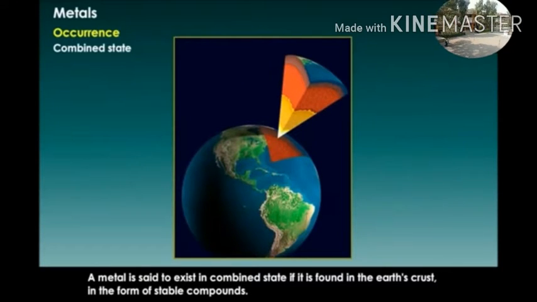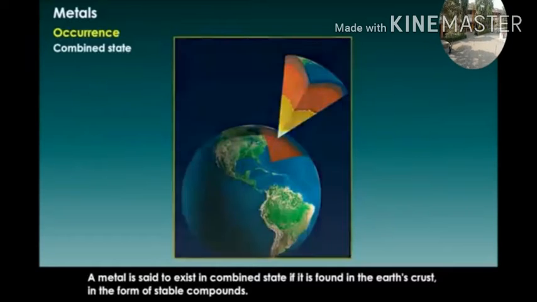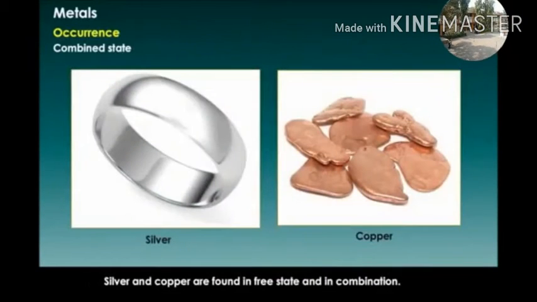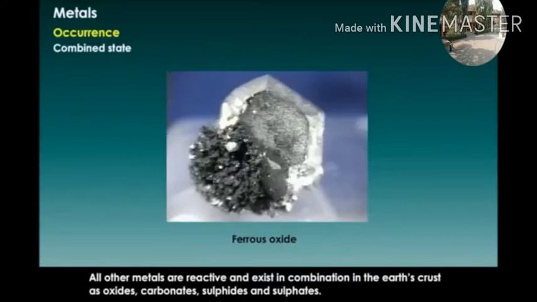A metal is said to exist in the combined state if it is found in the earth's crust in the form of stable compounds. Silver and copper are found in the free state and in combination. All other metals are reactive and exist in combination in the earth's crust as oxides, carbonates, sulfides and sulfates.